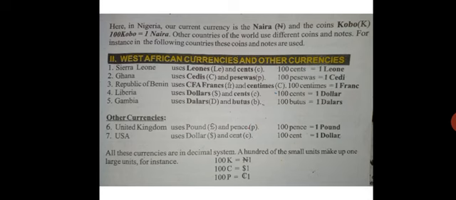Also take note that, like I've said earlier, different countries have different currencies. So in Nigeria, we spend naira and kobo. But guess what? In Ghana, you don't spend naira, they spend cedis. In America, they spend dollars. Okay? So different countries of the world have their own currencies.